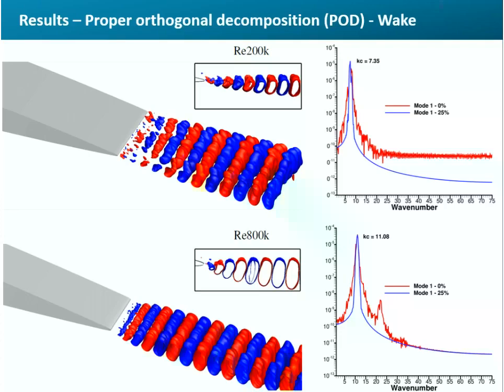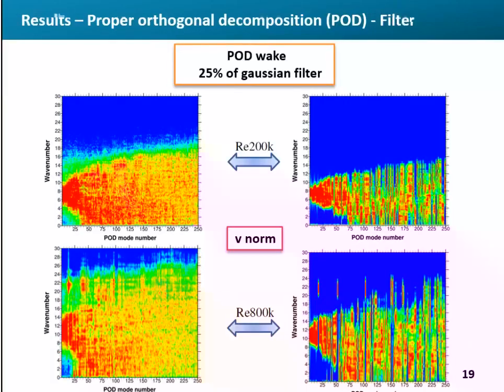In addition, these structures and peaks are highlighted with the use of a 25% Gaussian filter, as will be shown next. When looking at the Fourier transform maps, the impact of the filter in removing noise in each POD mode is evident. Using a 25% Gaussian filter, it is possible to notice that the amplitude and wave numbers associated with each mode are evidenced with greater clarity without, however, filtering the structures too much.